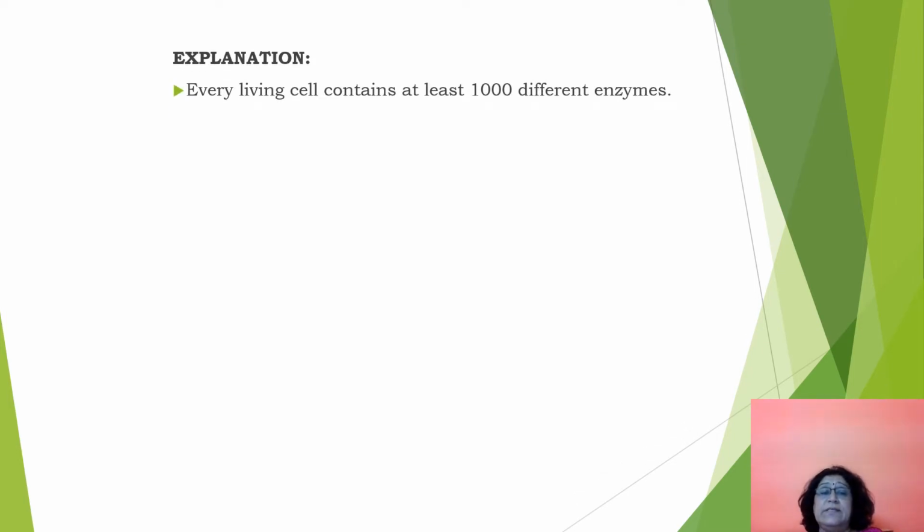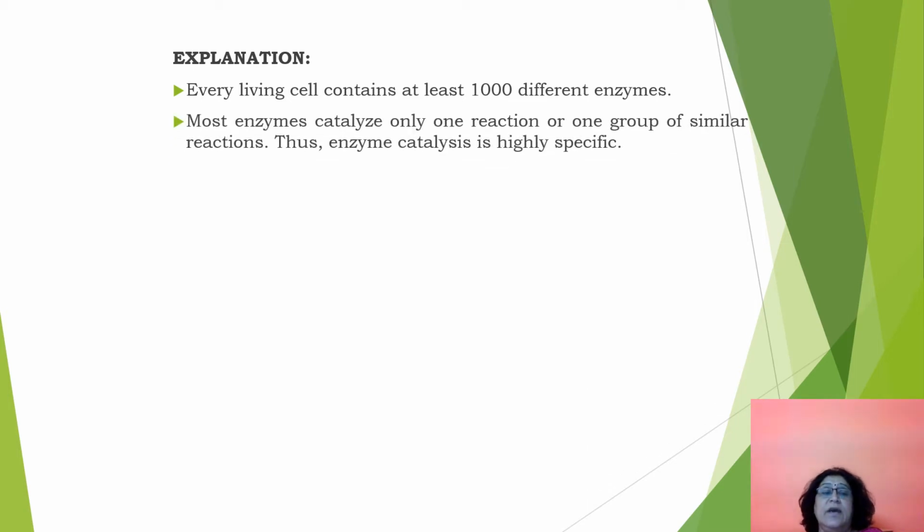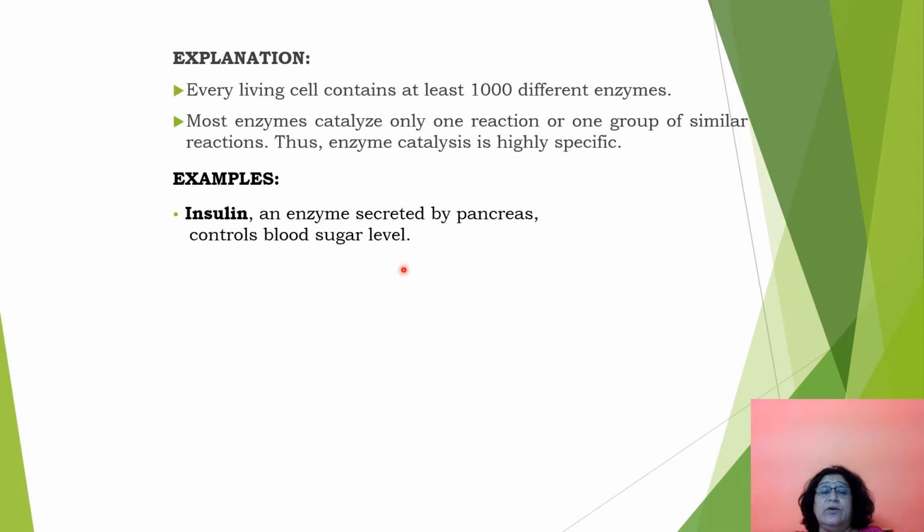Every living cell contains at least 1,000 different enzymes, and most enzymes catalyze only one reaction or one group of similar reactions. Thus, enzyme catalysts are highly specific in nature. For example, insulin. Insulin is an enzyme secreted by the pancreas and it controls the blood sugar level.